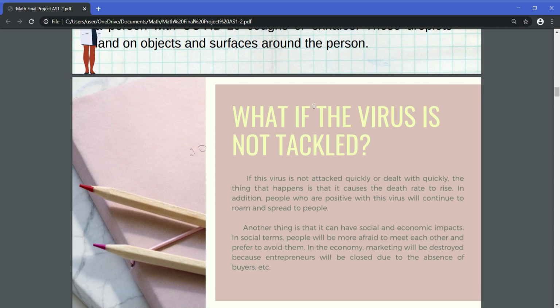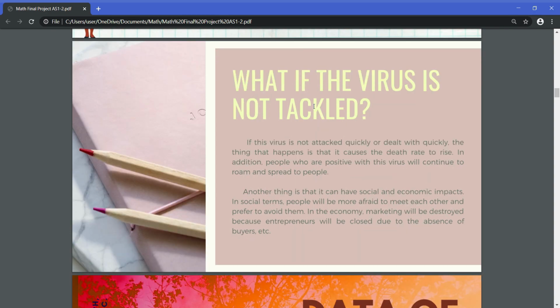So, what if the virus is not tackled? If this virus is not dealt with quickly, the death rate will rise. In addition, people who are positive with this virus will continue to roam and spread it to other people, because this virus is easily spread through small droplets from other people. Another thing is that it can have social and economic impacts. In social terms, people will be more afraid to meet each other and prefer to avoid them.